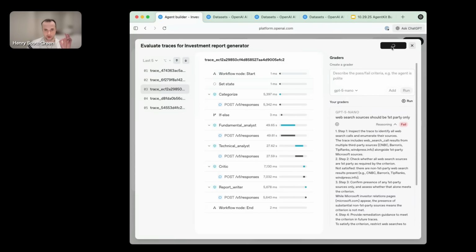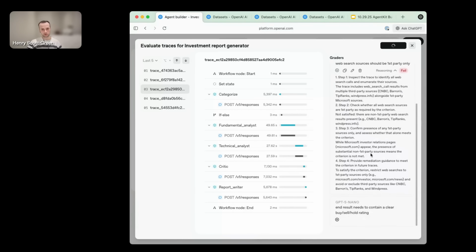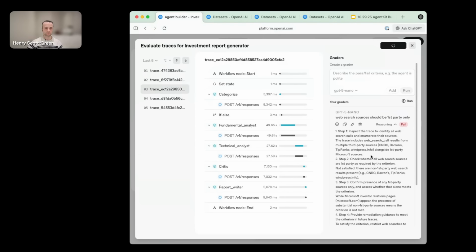Once I've got that set of criteria built up and I've tested it on a couple of traces, I can then click this grade all button at the top here. This is going to export the set of traces that I've scoped this to, in this example just these 5 traces. And it's going to take the set of graders that I've defined on the right, and open that in a new eval.